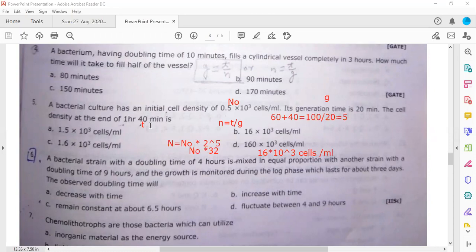Did you understand? It is very easy, because here we are given the generation time and the total time. We can calculate the number of generations. Once we are able to calculate the number of generations, we will put the simple formula: N is equal to N naught, and we will multiply this by 2 to the power n, right? So this is not using logarithmic values, and you will find the answer is B here, right? Okay, so we will move to.